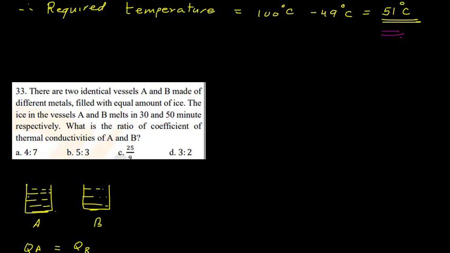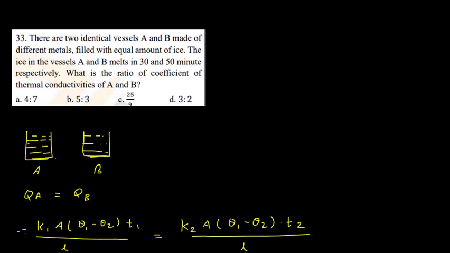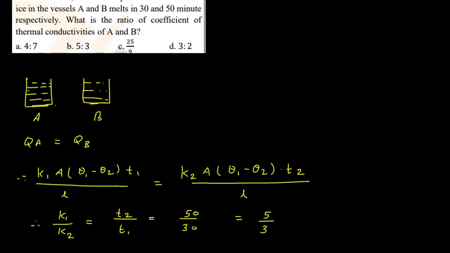So why did they take different time? Because this metal, it has different thermal conductivity. It is allowing heat to exchange at different rate. So the value of K is different for these two materials. Rest all things are same. So as they are melting, we can say that QA and QB are same.